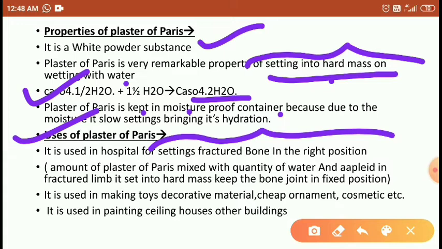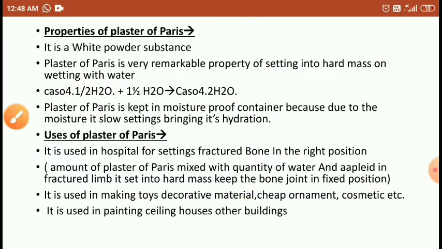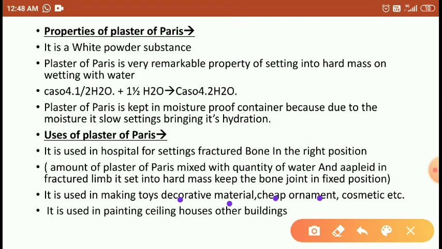And the second one: an amount of plaster of Paris is mixed with a quantity of water and applied to the fractured limb. It sets into a very hard mass and keeps the joint in a fixed position. Now it is also used in making toys, decorative material, cheap ornaments, etc. It is used in painting, ceilings, houses, and other buildings.